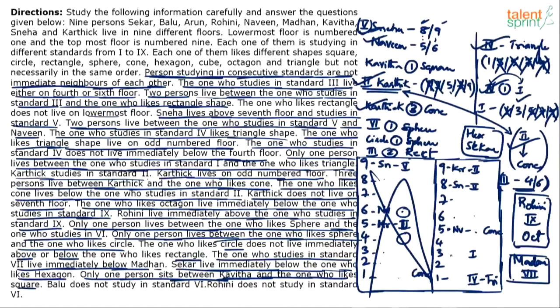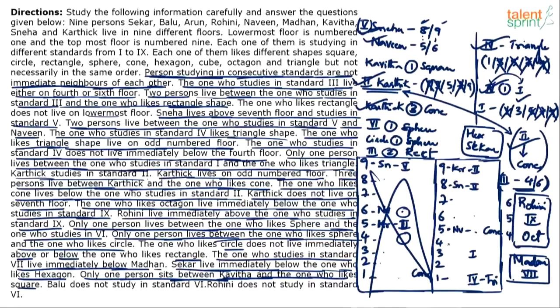So I think the only possibility is Rohini has to come on the 6th floor. It perfectly fits this triplet here. Rohini can take the 6th floor, the 9th class person can come on the 5th floor, and octagon can come on the 4th floor. That is possible, so that is okay.